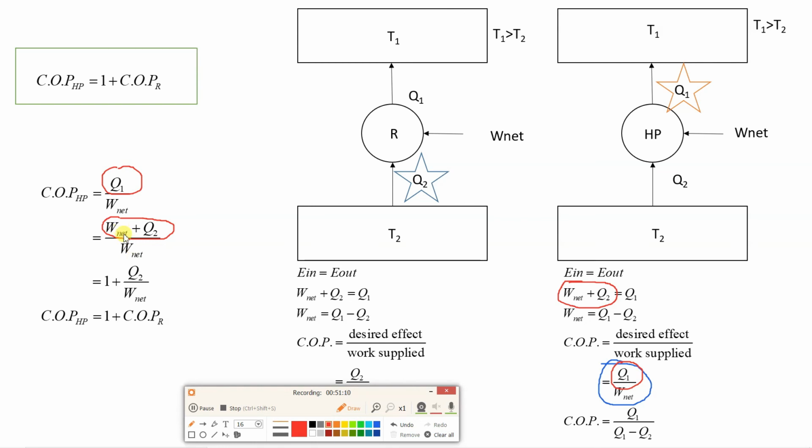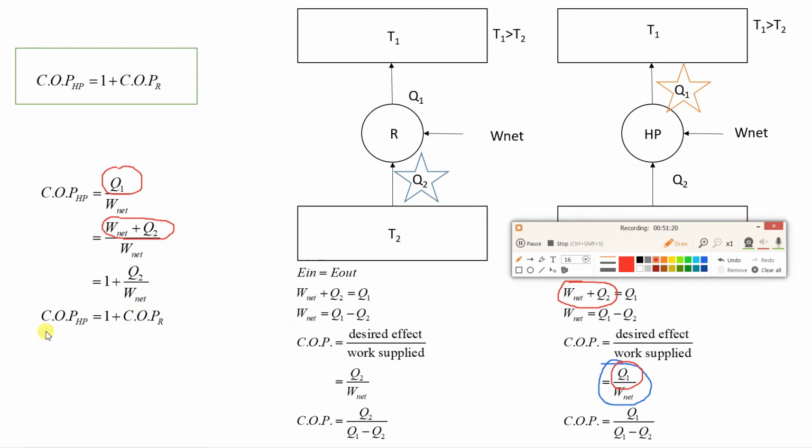Now just take the denominator on both the sides, separate the denominator, you will get 1 plus Q2 upon W net. Now COP of heat pump is 1 plus, what is this Q2 upon W net? It is COP of refrigerator. So here we have proved that COP of heat pump is equal to 1 plus COP of refrigerator.